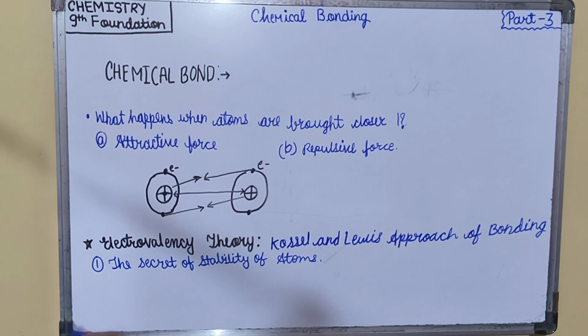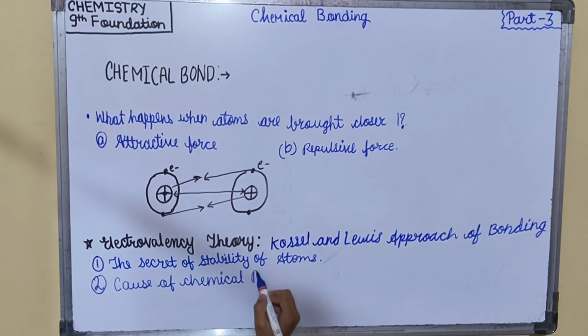And second is cause of chemical reaction. The cause for chemical reaction is to attain stability. This is achieved by an atom by acquiring the octet configuration in its outermost shell.